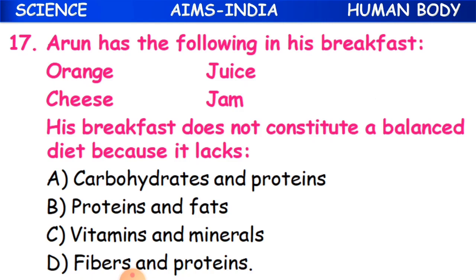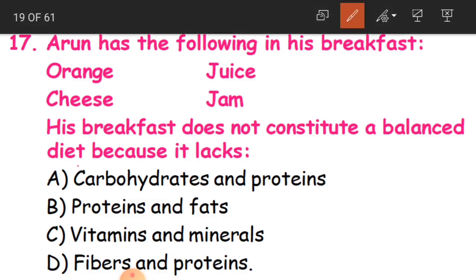Arun has the following in his breakfast, like orange juice, cheese and jam. His breakfast does not constitute a balanced diet because it lacks. See children, Arun has orange juice, he has cheese and he has jam. Even though he has all these, it does not constitute a balanced diet. It is not a balanced diet because it lacks. Lacks in the sense it does not have what?